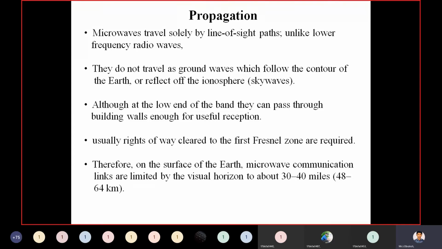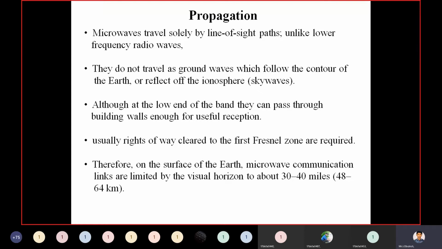Usually, the rights are way clear to the first personal zone are required, which means that therefore on the surface of the earth, microwave communication links are limited by the visual horizon to about 30 to 40 miles. 30 to 40 miles. This you need to remember.